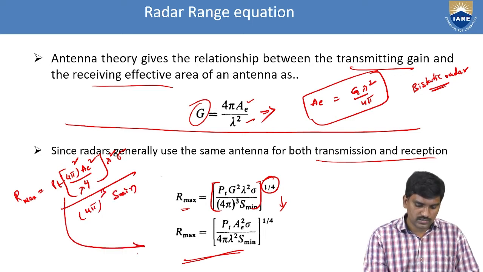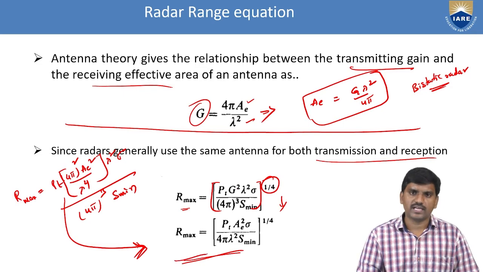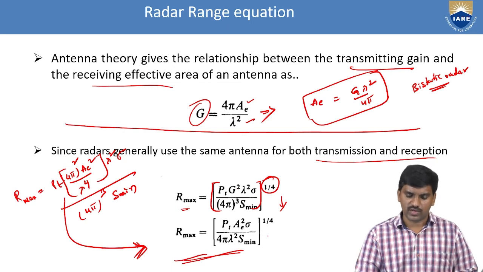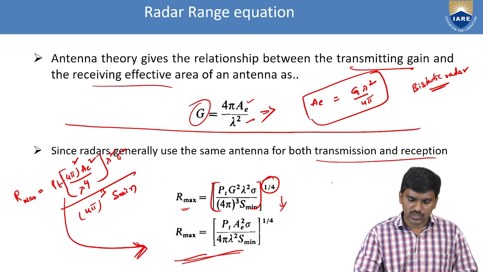To simplify this, we get Rmax is equal to (PT AE square sigma by 4 pi lambda square S minimum) whole power 1 by 4. So finally we got the equation for the same antenna used for both transmission and reception, that is monostatic radar.